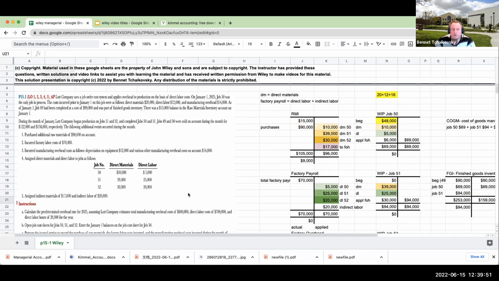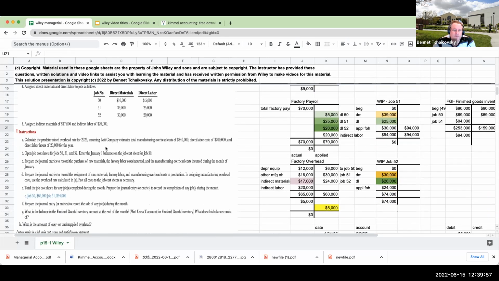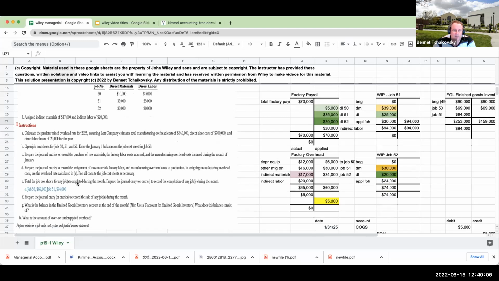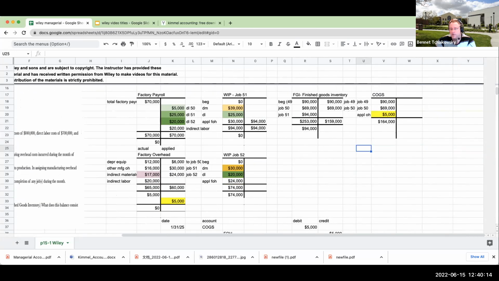Okay, so let's go ahead and take a look at the rest of our questions. Calculate the predetermined overhead rate. That was 1.2, we just did that. Job cost sheets: prepare the journal entries to record the sale of any jobs during the month. So if we were to prepare the journal entries for any sold jobs, how would we go through and do it?